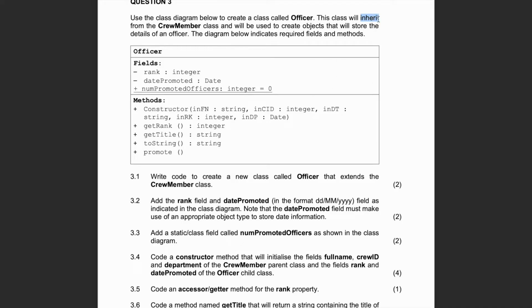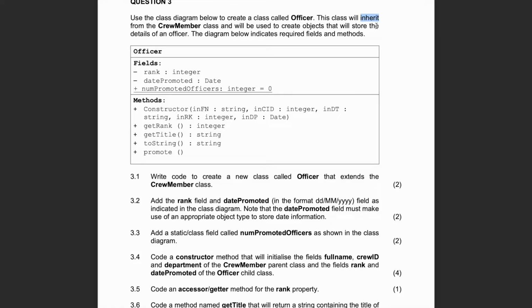When you see that, you should instantly think of the whole concept of inheritance in Java. And just to give a quick summary of what that is, inheritance is when we take the methods and variables from one class and allow them to be used in another class, right? A good example of this would be maybe like a parent class and a child class, like literally a parent and their child. Obviously the parent has their own attributes, the child has their own attributes, but certain attributes of the parent are also available to the child, right?